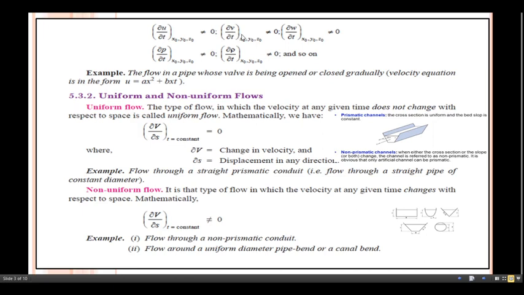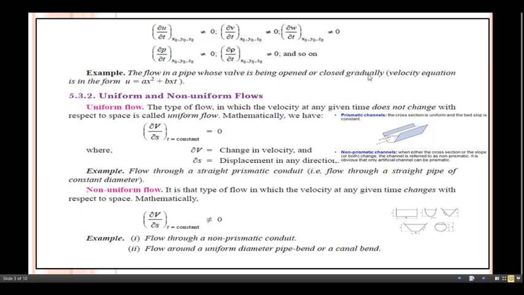Similarly in the other two directions, considering v as velocity along the y direction and w as velocity along the z direction, these also are not equal to 0. Similar is the case with pressure and with density, that is rho, which also are not equal to 0 at the particular point.